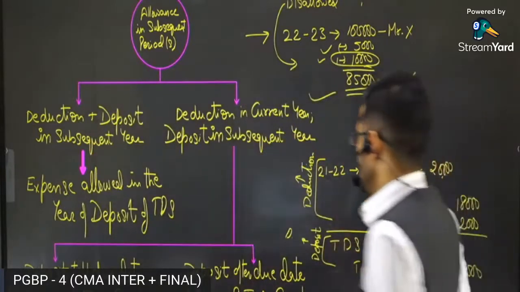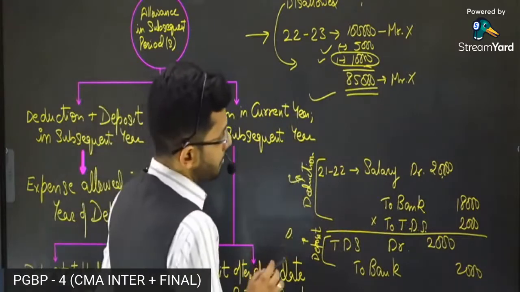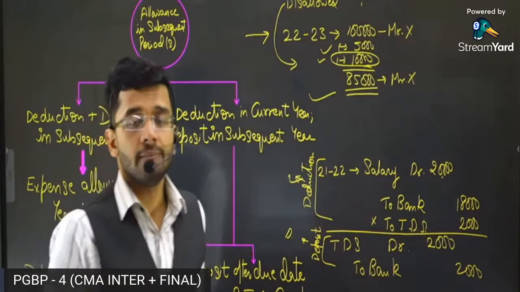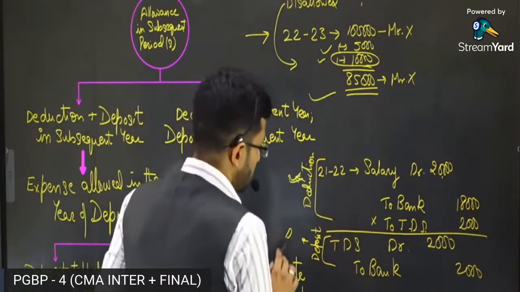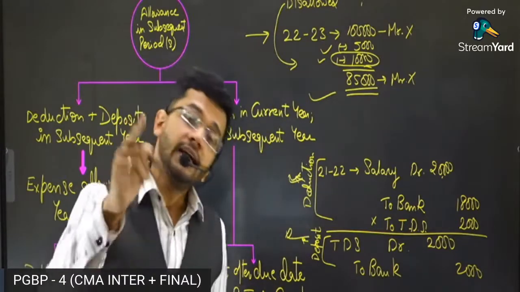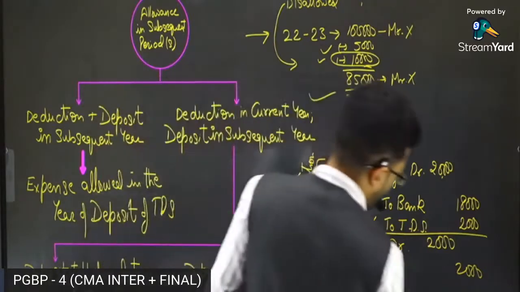Now guys, obviously you can rectify both of these defaults. If deduction is not made, in the subsequent year you can make the deduction and claim the entire expense in the next year. If you have made the deduction but you have not made the deposit of TDS, then whenever you make the deposit of TDS, in that year you are going to claim the deduction of the expenditure. Okay, got it?